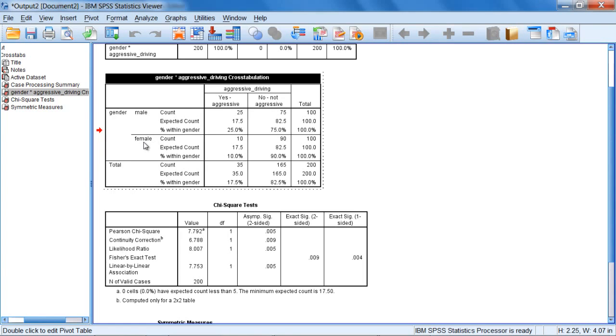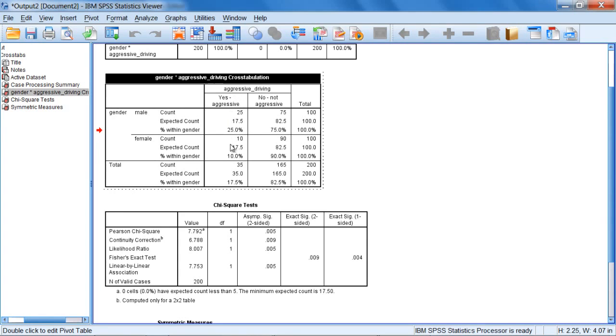And if 25% of the males engaged in aggressive driving, that would indicate that 75% of them did not. Whereas if 10% of the females engaged in aggressive driving, 90% did not.